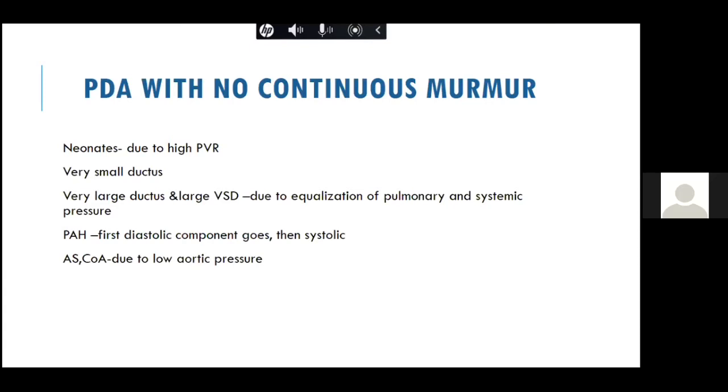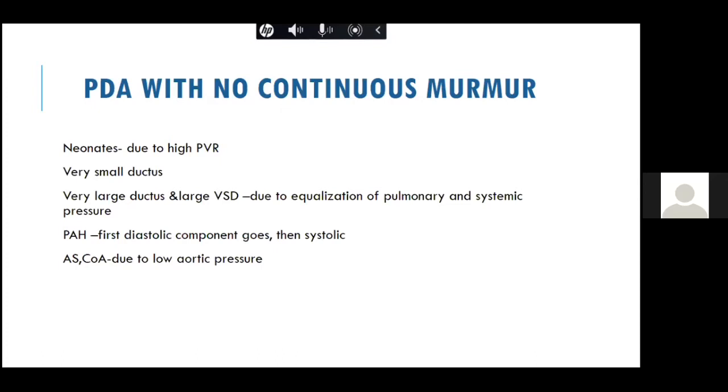Or if the ductus is very small, you may not be able to get a continuous murmur. Now, in patients with pulmonary artery hypertension or Eisenmenger syndrome, the diastolic component goes off and then the systolic component goes off. So in a patient with a very large ductus, a PDA with Eisenmenger and all, you may be able to get only the systolic murmur and not the diastolic murmur.